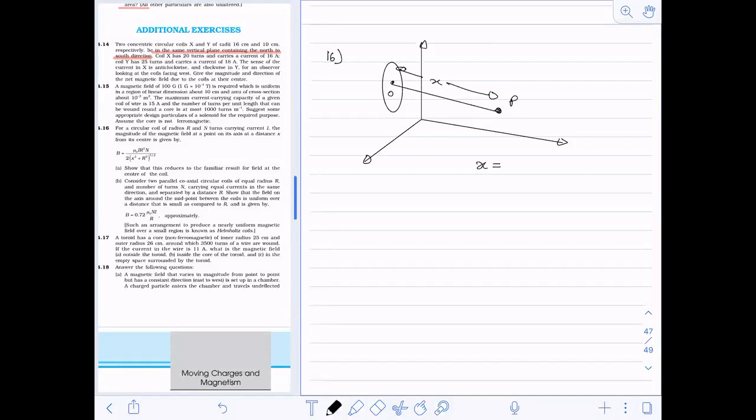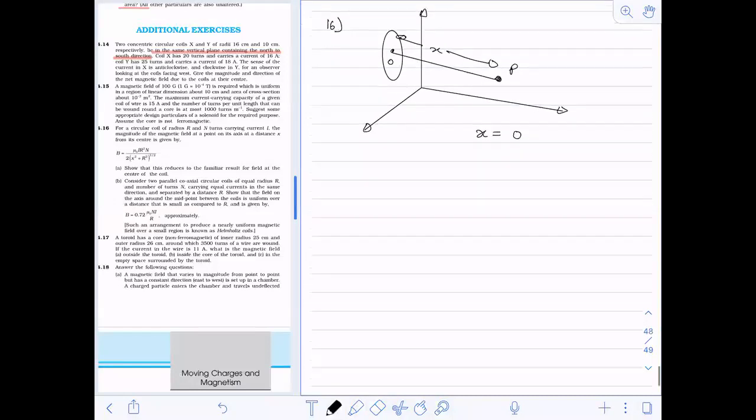Will it be 0? Can I write it as 0? Yes, okay, 0.